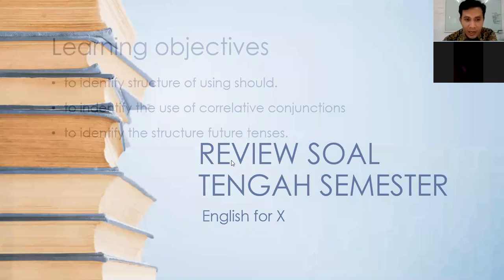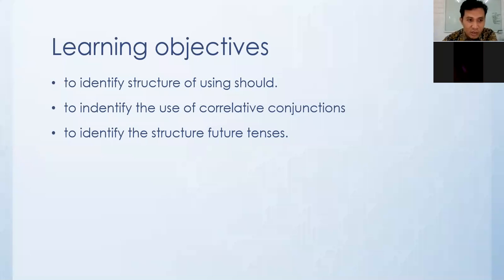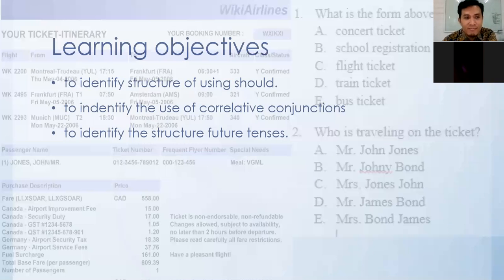The learning objective, of course, is to identify the structure of using should, to identify the use of correlative conjunctions, and also to identify the structure of future tenses. Future tenses is divided into three: simple future tense, future continuous tense, and future perfect tense. That was our topic, and another one is writing form. Okay, we're gonna start the first question.